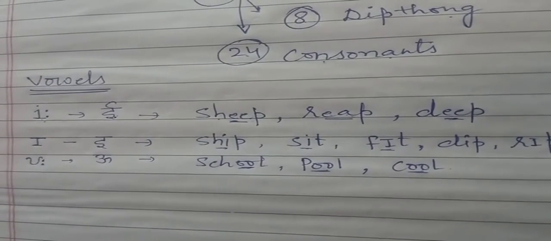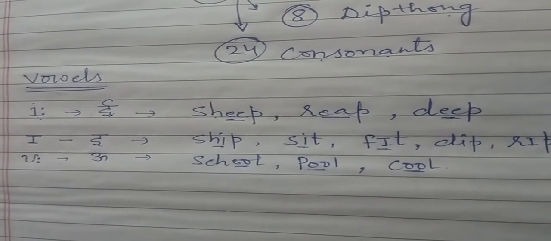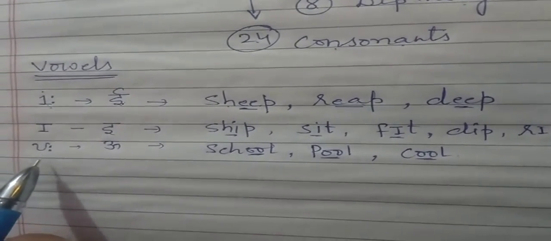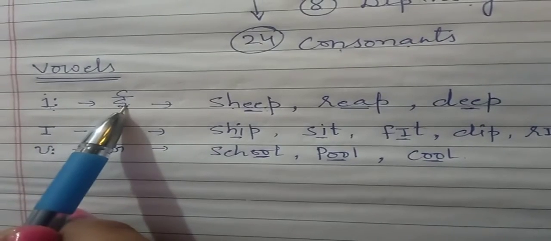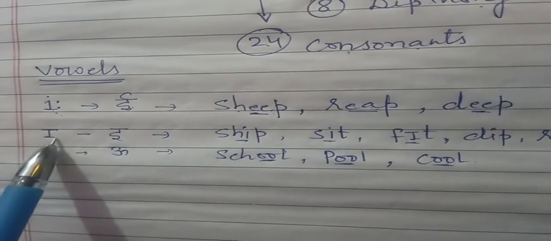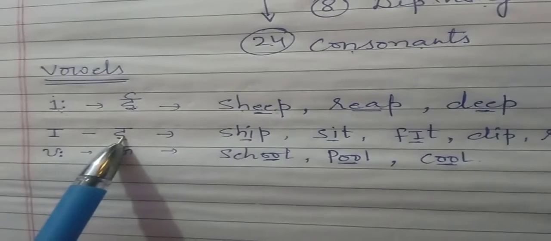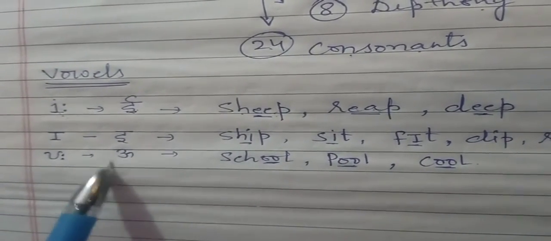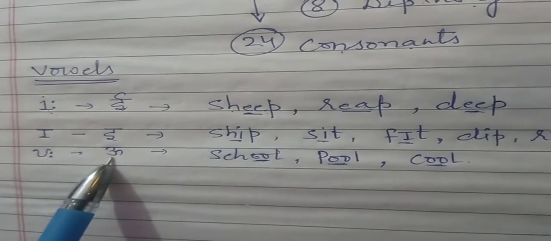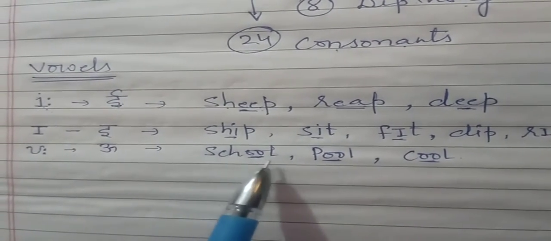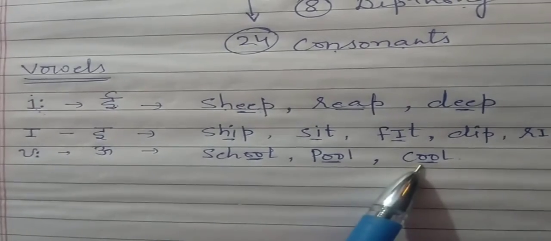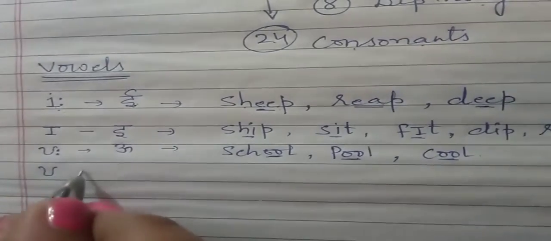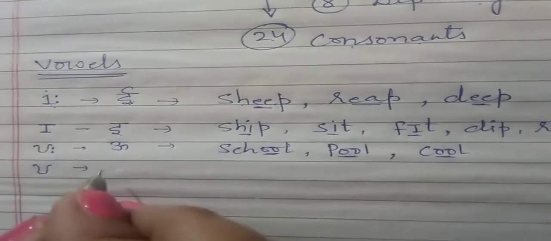Now I will continue the part which I left in the previous video, the phonemic sound. This is the long sound E in Hindi and this is the short sound E in Hindi. And U with two dots is the long sound, the symbol in Hindi is bada U. And we will discuss school, pool and cool. And the next one is U, and this sound in Hindi is chota U,